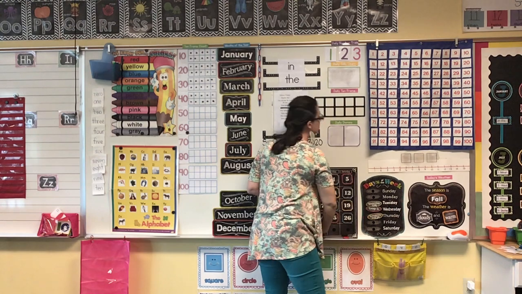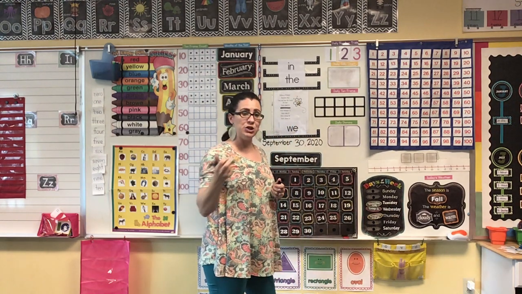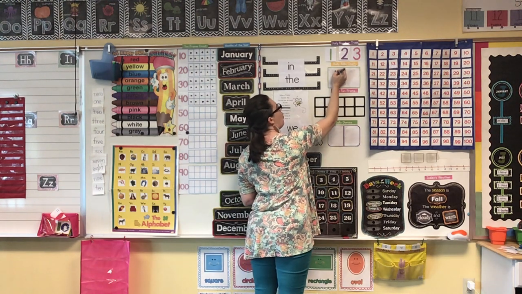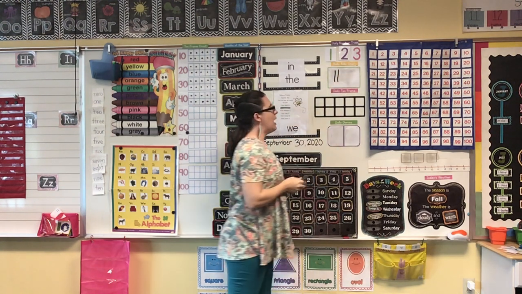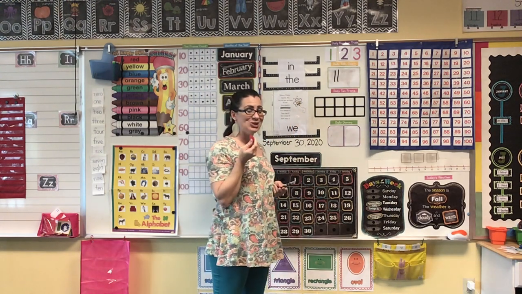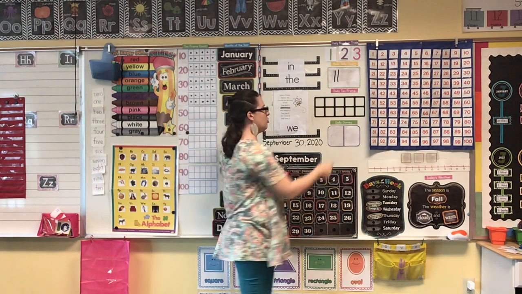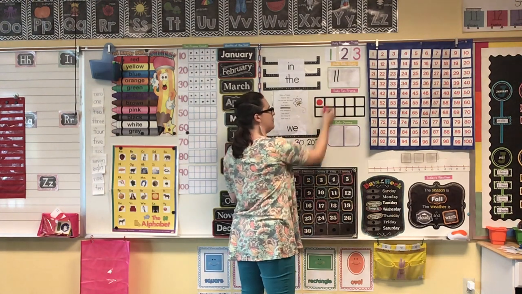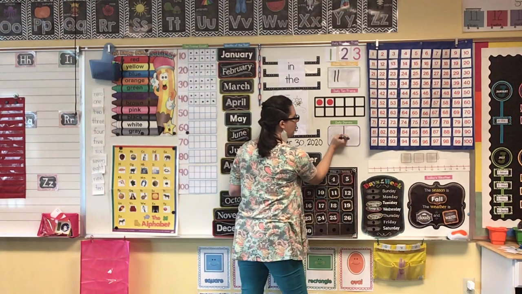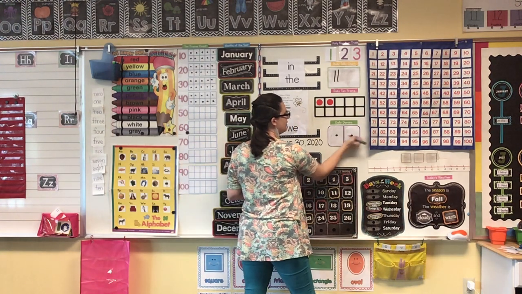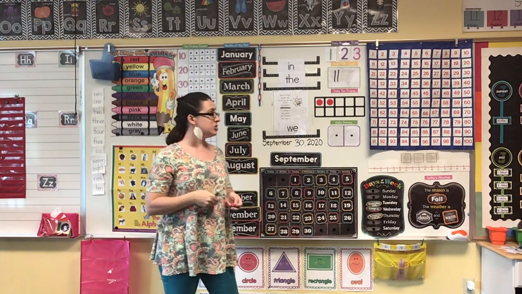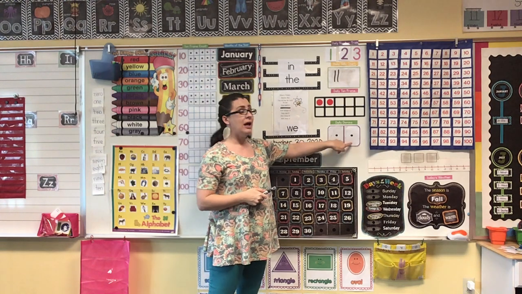Let's see what 2 looks like with tallies. Remember, tallies are just straight lines. Count with me. 1, 2. And let's see what 2 looks like on a 10 frame. How many circles am I going to need? 2, right? Count with me. 1, 2. And let's look at 2 on a domino. 1, 2. There's 2 different sides to a domino. There's more than one way to show 2 on a domino, but I showed you this way.